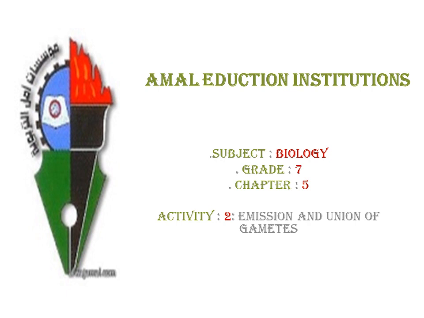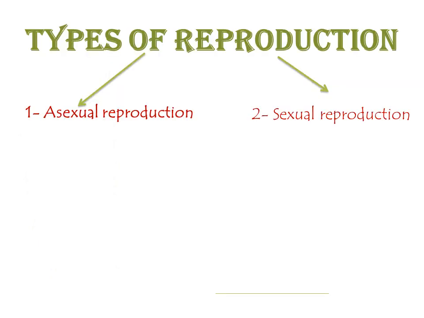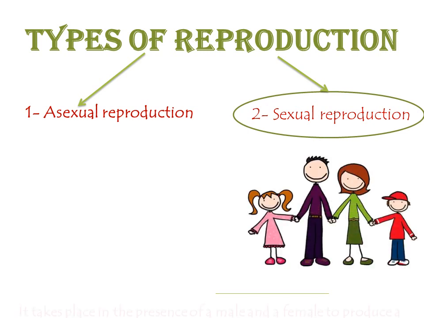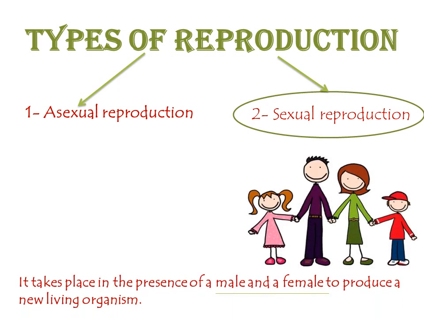Today we will start in activity number 2, emission and union of gametes. Reproduction is the process of producing new living organisms. There are two types of reproduction, asexual and sexual reproduction. In this chapter we will talk about sexual reproduction only, which takes place in the presence of a male and a female to produce a new living organism.